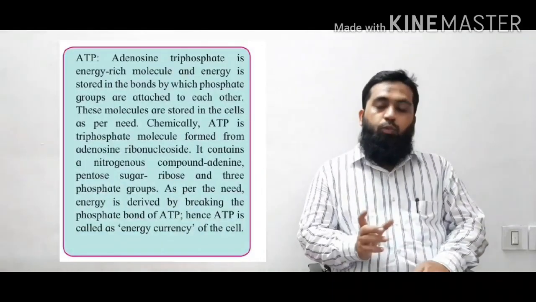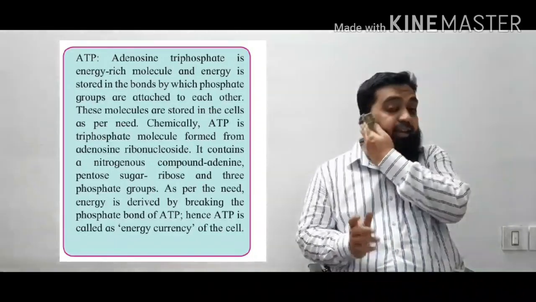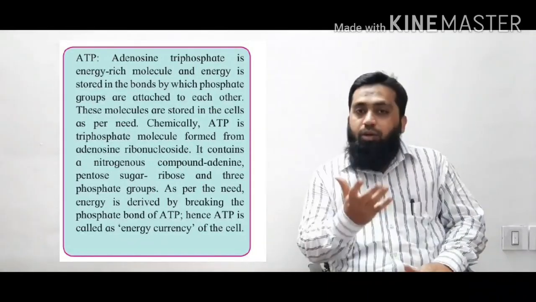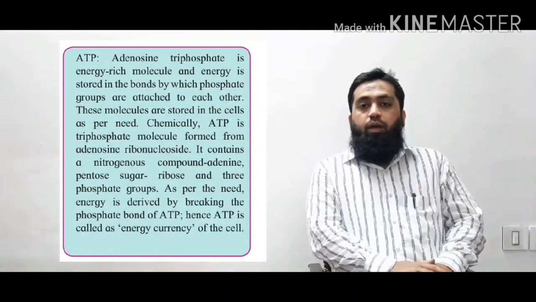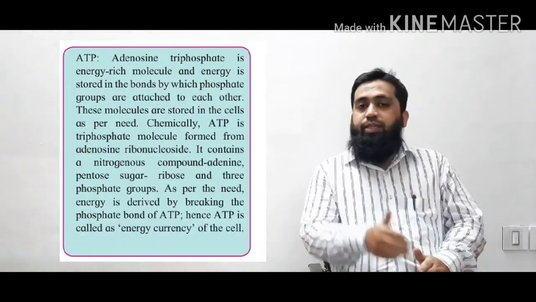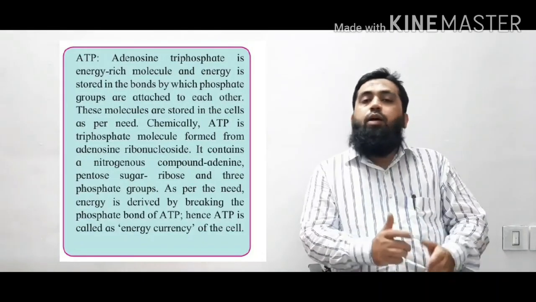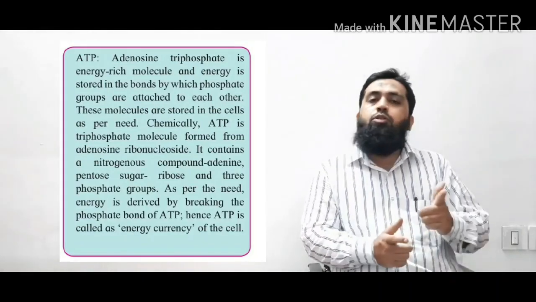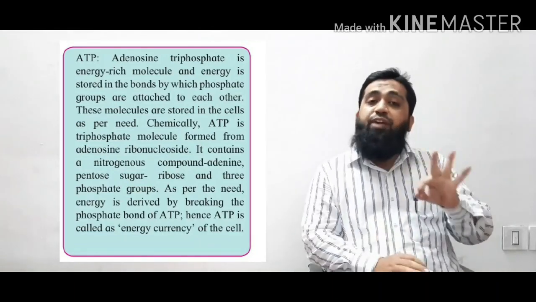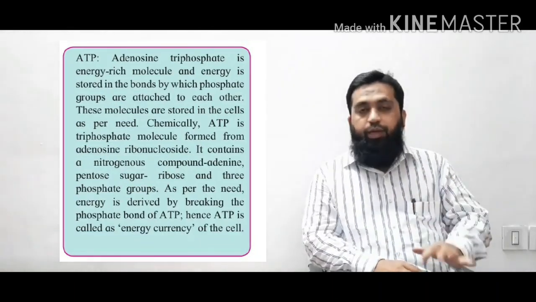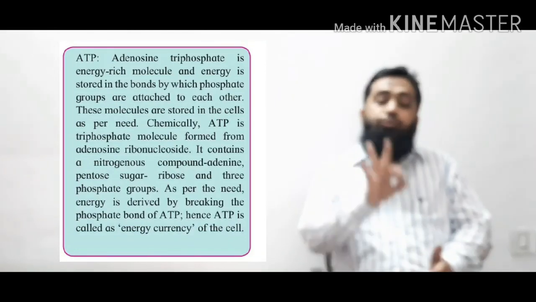Now, why are ATP molecules so important for us? Why are they called the energy currency of the cell? In ATP, the name is adenosine triphosphate. It is made up of a nitrogenous compound, a sugar molecule and 3 phosphate bonds. Here in ATP there are 3 phosphate bonds.